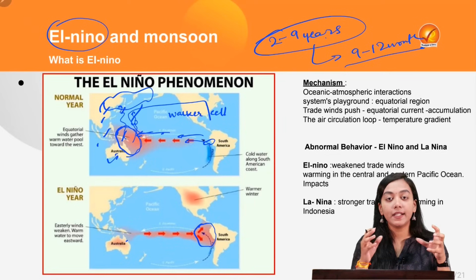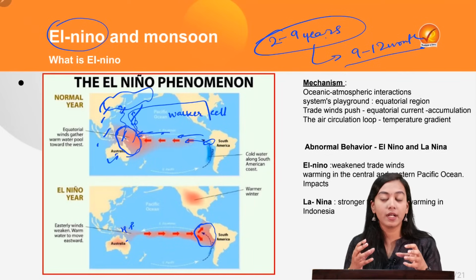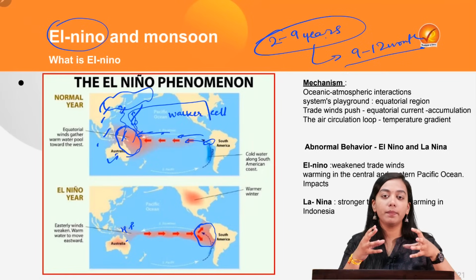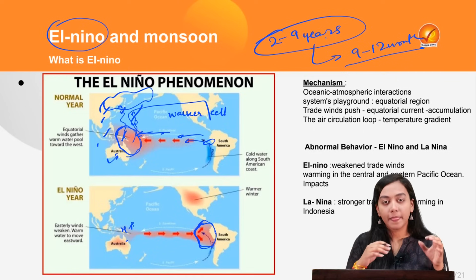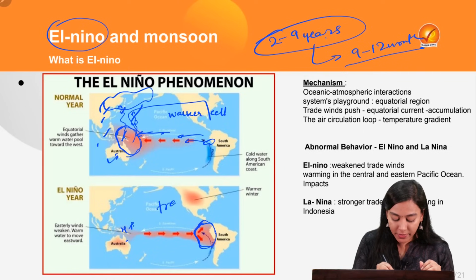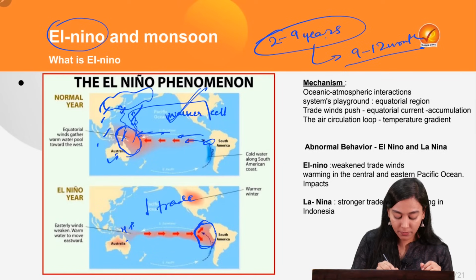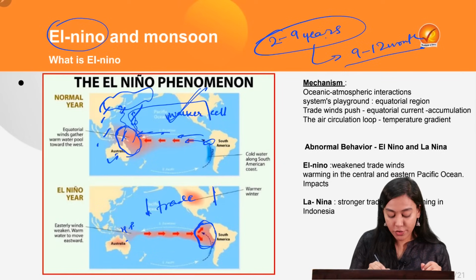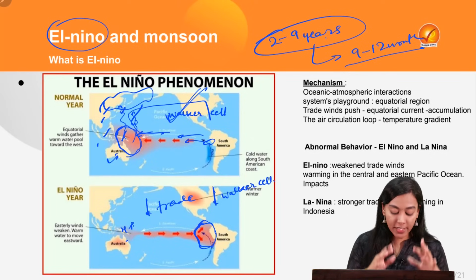So now you will see the development of high pressure on the Australian coast and development of low pressure conditions in the central equatorial Pacific region and in the eastern Pacific region. This is because of the weakening of the trade winds. The trade winds, which were strong in the normal condition, have become weaker. And this is also because of the weakening of the Walker cell. So the Walker cycle has also weakened, and the trade winds have weakened.